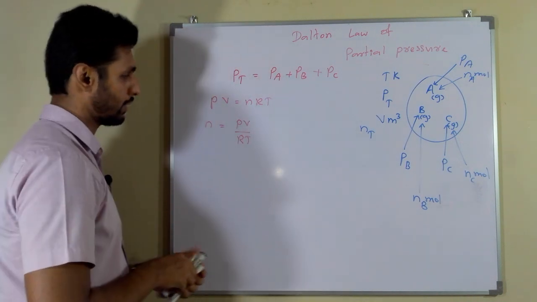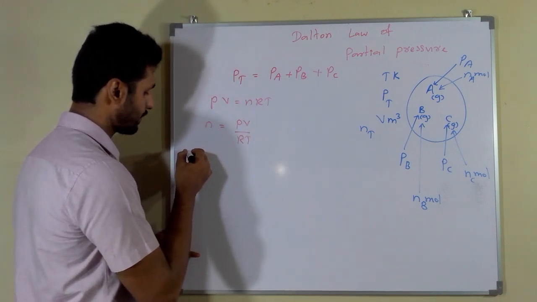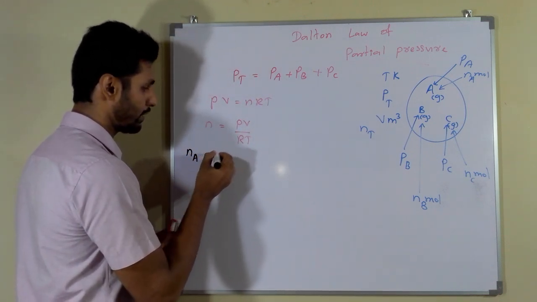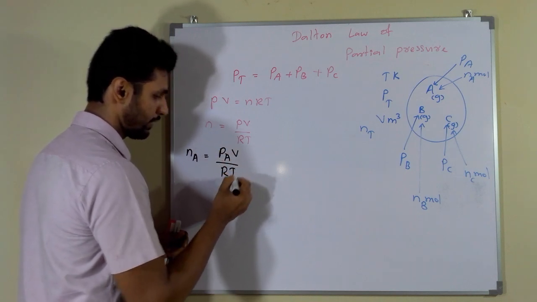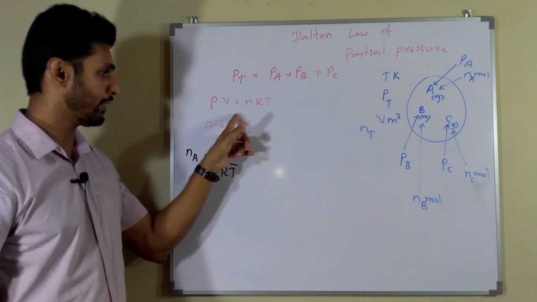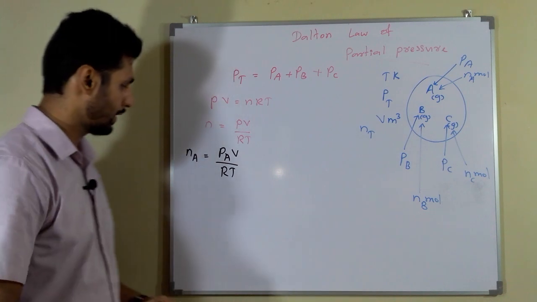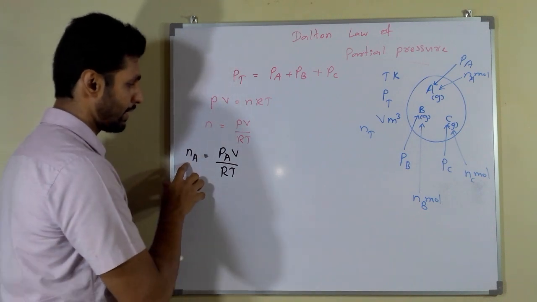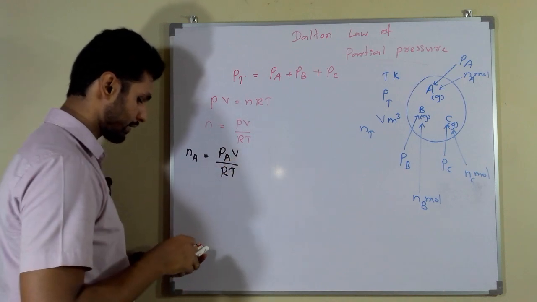Think about the A gas. nA equals PA V divided by RT. I'm applying this n equals PV divided by RT formula to each gas separately.